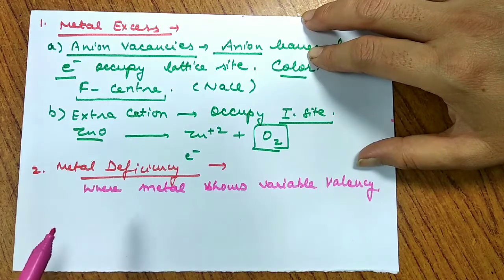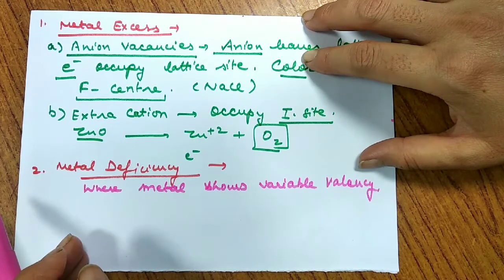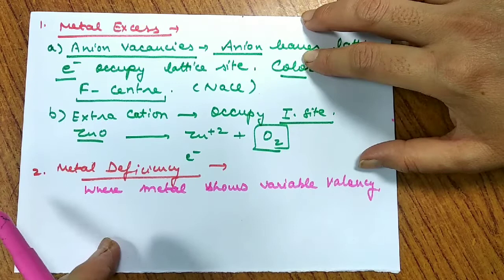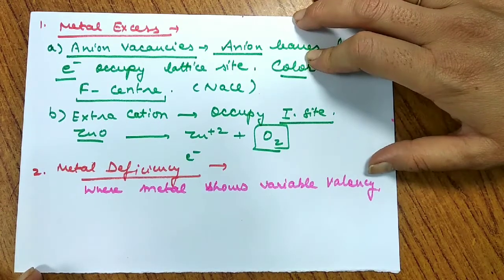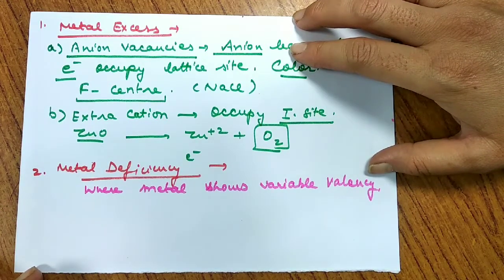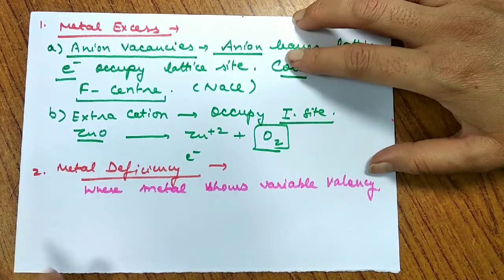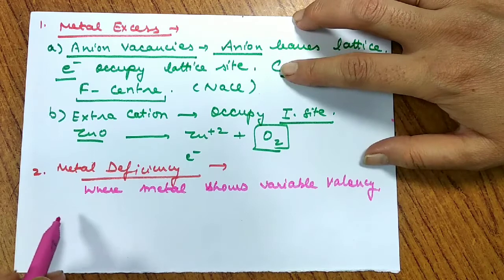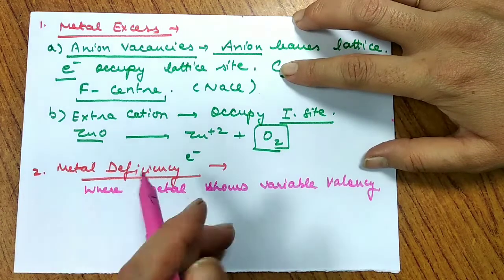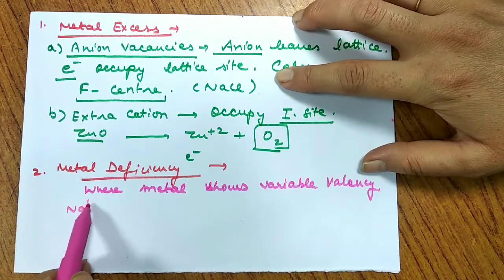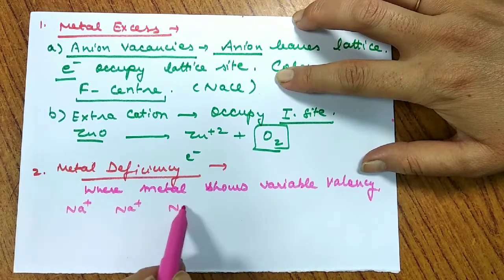यहाँ metal कम हो गया. तो ऐसा तो नहीं है कि प्लस को मेंटेन करने के लिए यहाँ तो माइनस आ गए, माइनस को बैलेंस करने के लिए हम यहाँ पे प्रोटॉन डाल दें. Protons cannot come. It's only that metal can lose electrons to balance that. So metal deficiency can be covered when any system changes its oxidation number. Suppose I'm having Na+, Na+, Na+.